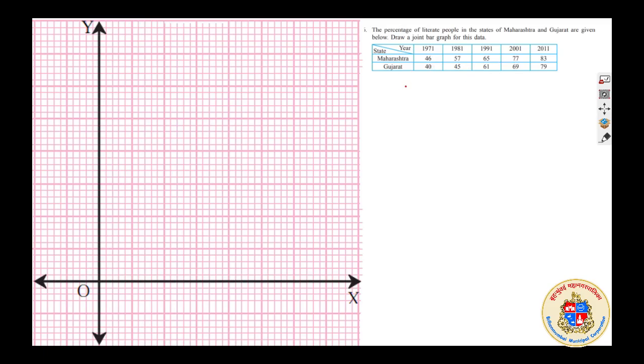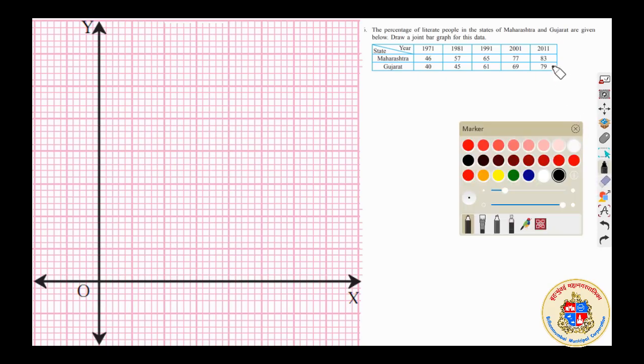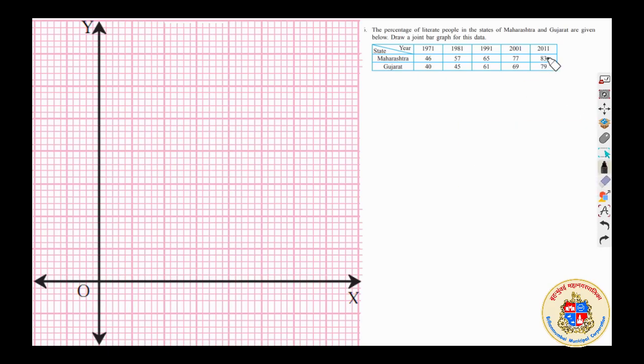We are having two things here, as I told you. 83 is the maximum. Maximum here is 83, and minimum is 40, which is important to me. So I am having 1, 2, 3, 4, 5, 6, 7 squares, right? 7 centimeters we can say. So I have to decide that